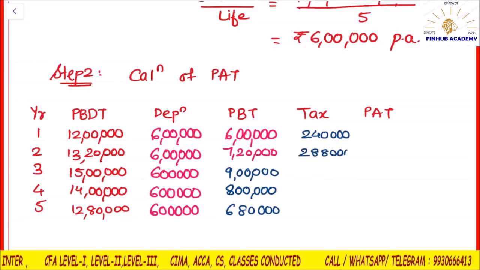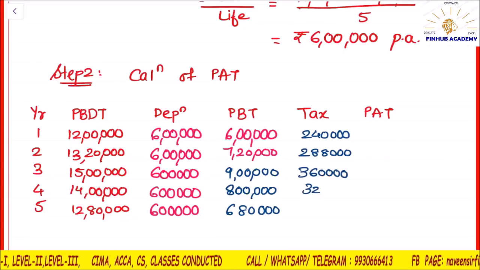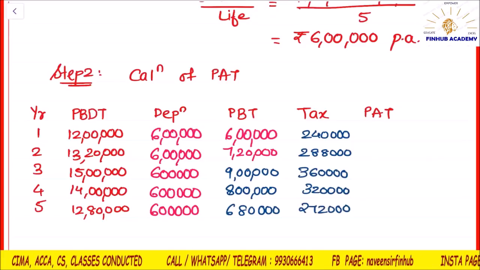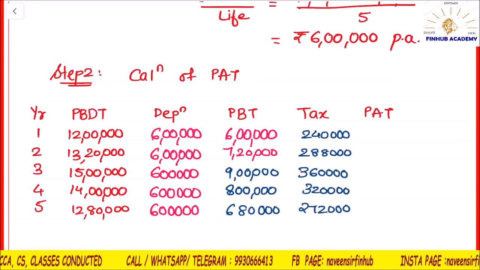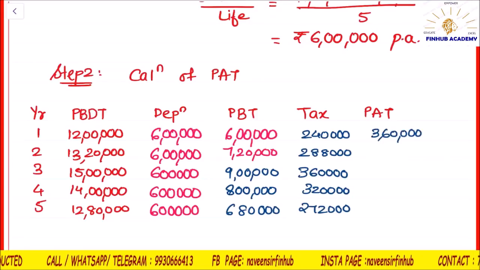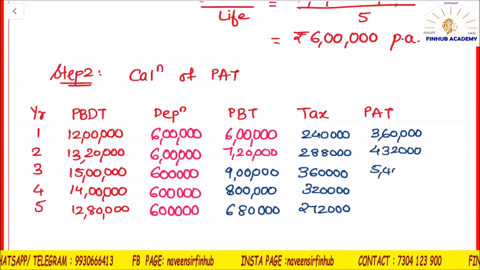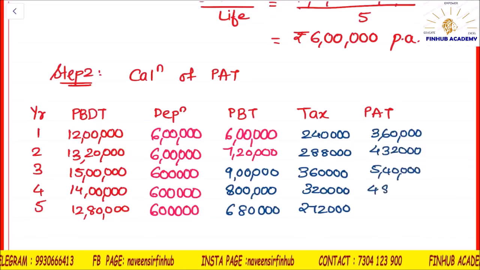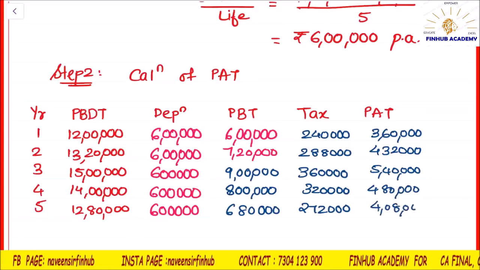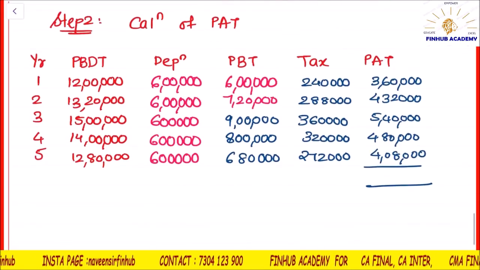Okay. 3 lakh 20,000, 2 lakh 72,000. PAT: 3 lakh 60,000, 4 lakh 32,000, 5 lakh 40,000, 4 lakh 80,000, 4 lakh 8,000. Take the total of this column, because we have to calculate the average.